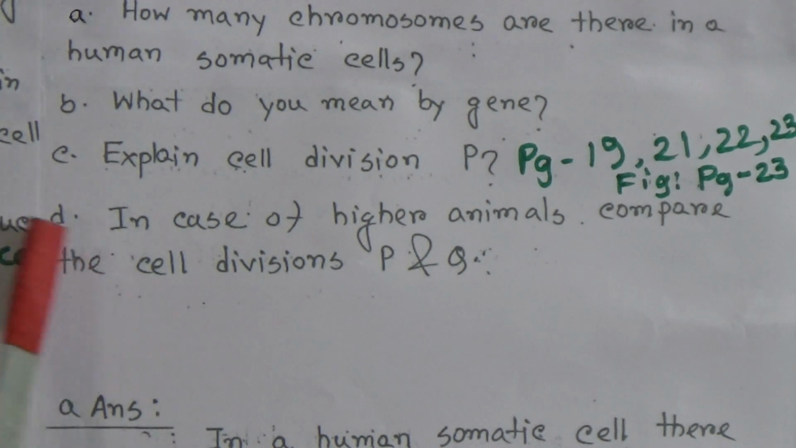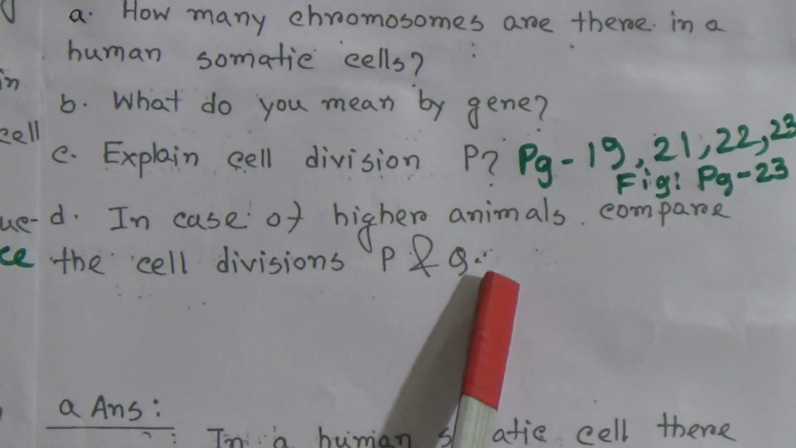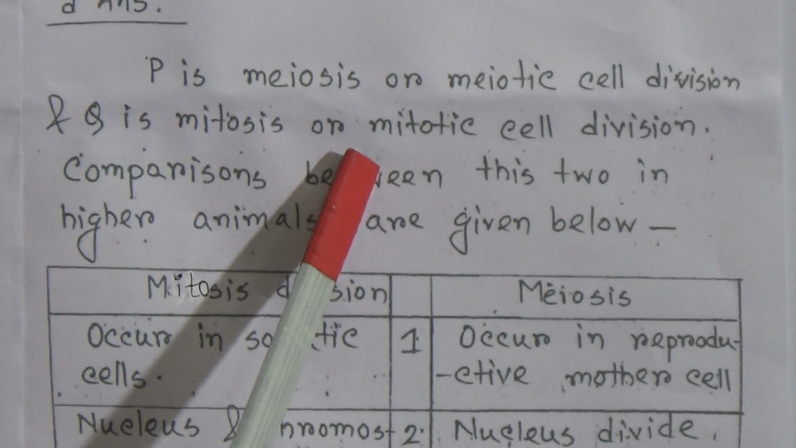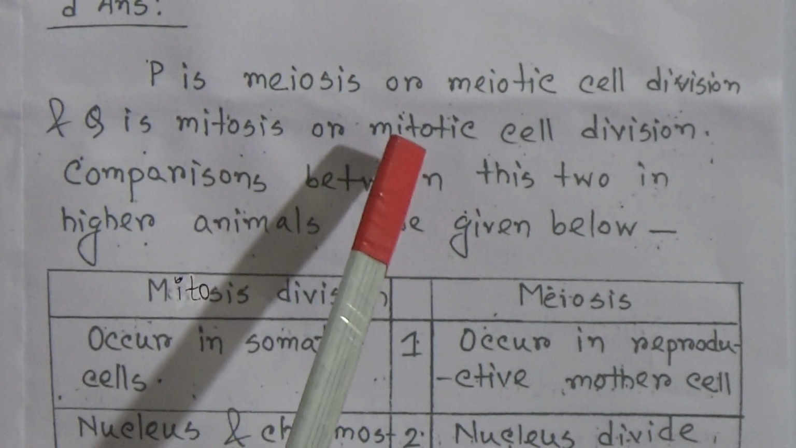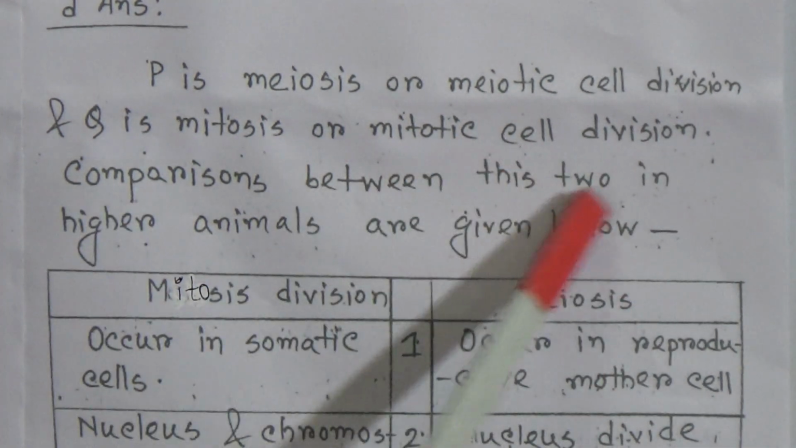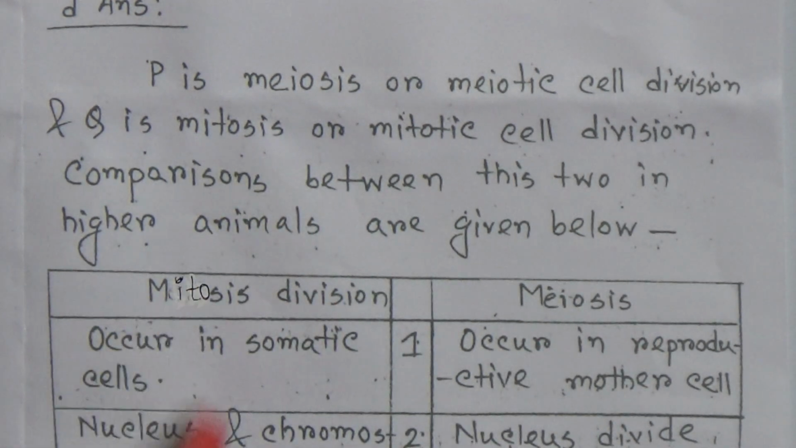Now come to question D. In case of higher animals, compare the cell divisions P and Q. The answer of D is, P is meiosis or meiotic cell division and Q is mitosis cell division, because here the mother cell has a diploid number of chromosomes and the daughter cell also has a diploid number of chromosomes. This indicates it is mitotic or mitosis cell division. Comparison between these two in higher animals is given below. First one is for mitosis cell division, second one is for meiosis cell division.